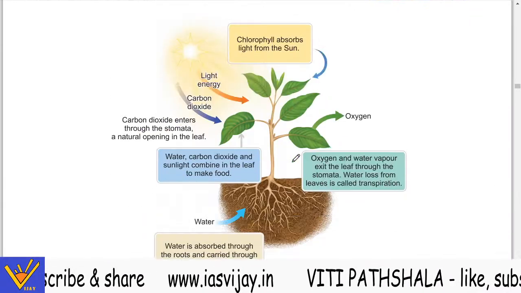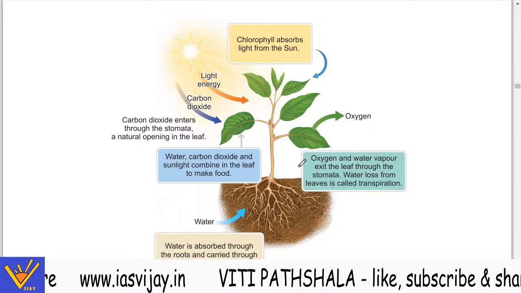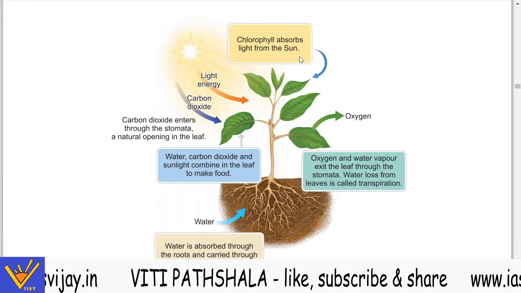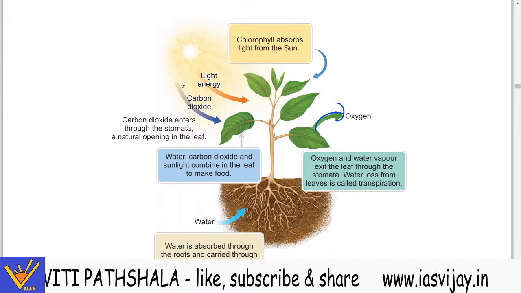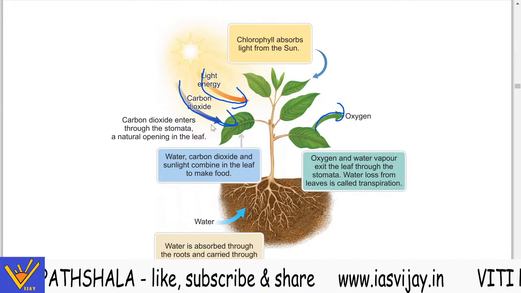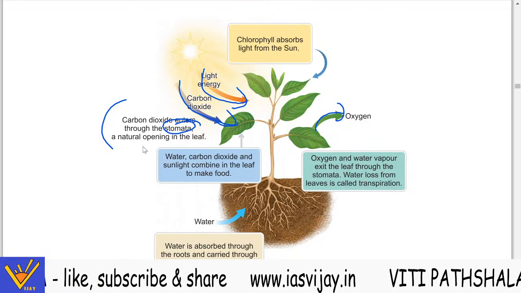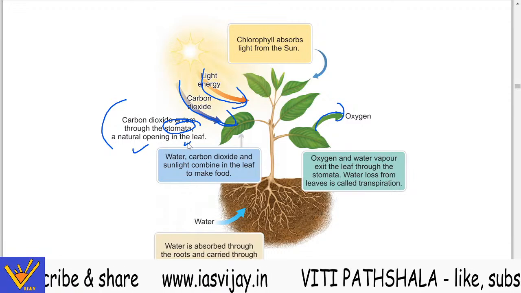Now they have given you a diagram to show how photosynthesis occurs, a beautiful diagram. Chlorophyll absorbs light from the sun. Now this oxygen goes out, then carbon dioxide comes in, and the light energy. Carbon dioxide enters through the stomata से enter होती है, a natural opening in the leaf.